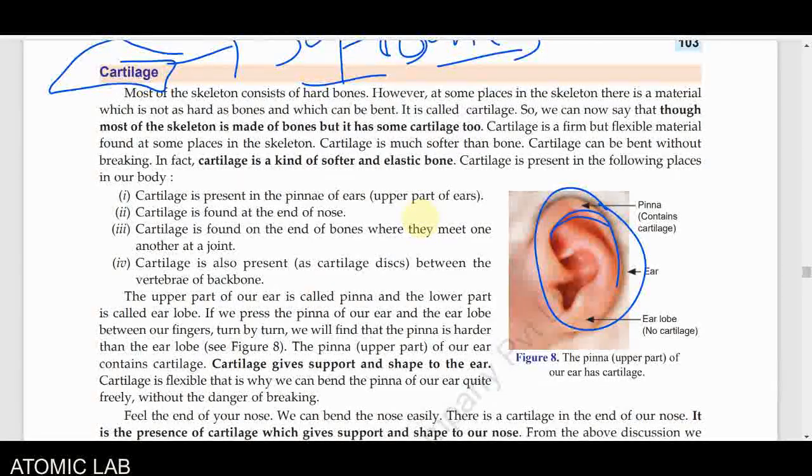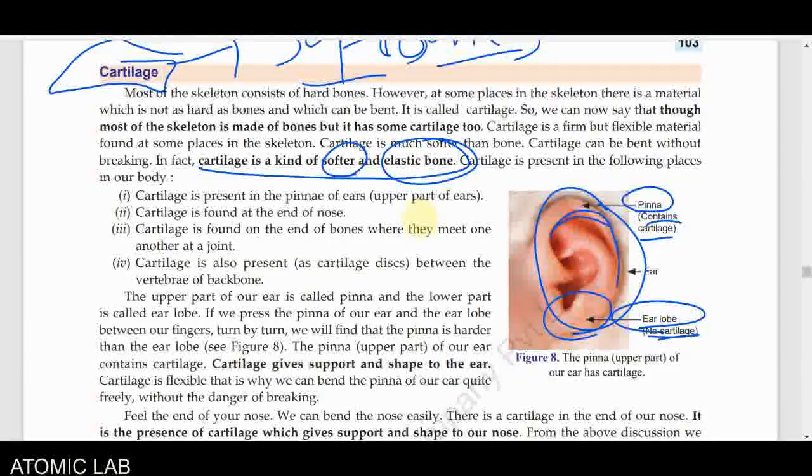This upper part is known as the pinna. It contains cartilage. It is very soft. It can be moved and bent. The lower part of our ear, known as the earlobe, has no cartilage. It has only some muscles and some liquid part. It does not have any bone. So you have to remember, cartilage is a kind of elastic, softer bone. It can be easily moved, and it is present in our neck, nose and ears, and also in some of our internal organs.